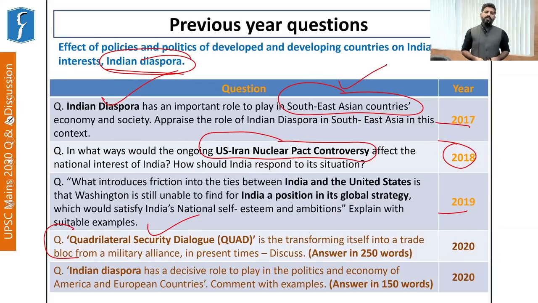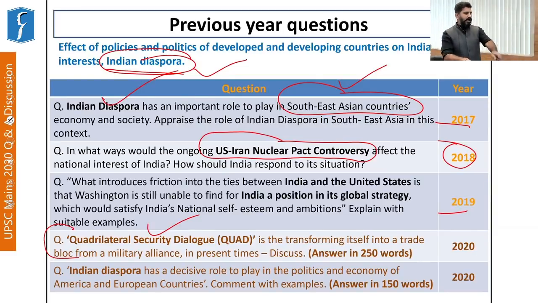We know India was participating in talks for finalization of the Regional Comprehensive Economic Partnership. And this RCEP is an economic partnership dialogue between ASEAN countries and the 6 free trade partners. So as ASEAN countries are important from the RCEP perspective, a question was asked in the Indian diaspora part regarding the diaspora that plays an important role in the Southeast Asian countries.